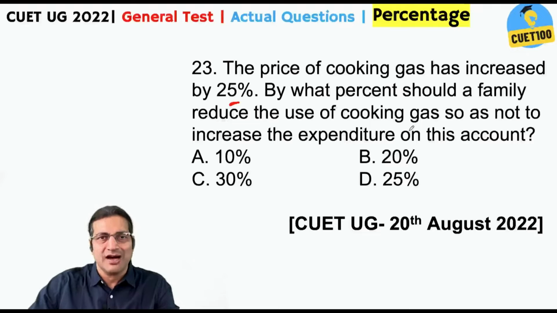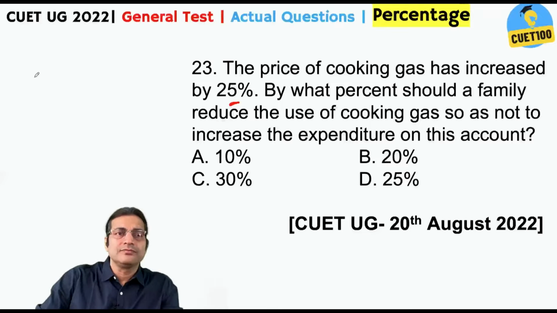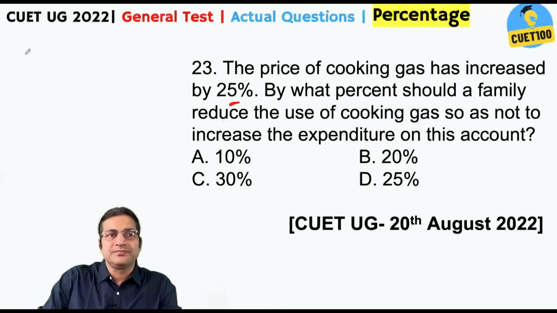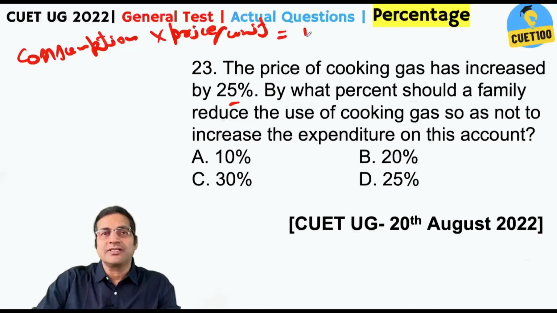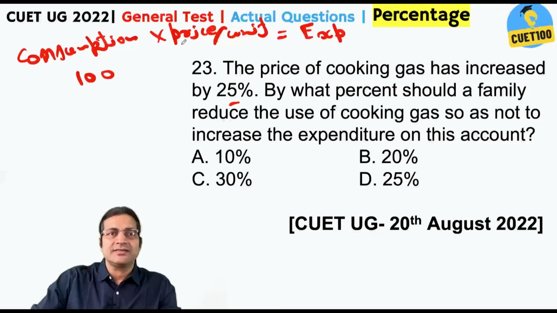in maybe 1.5 seconds. So, there are two things: consumption into price per unit is equal to expenditure. Let's assume that initially you were consuming 100 units of cooking gas, and the price was also 100.